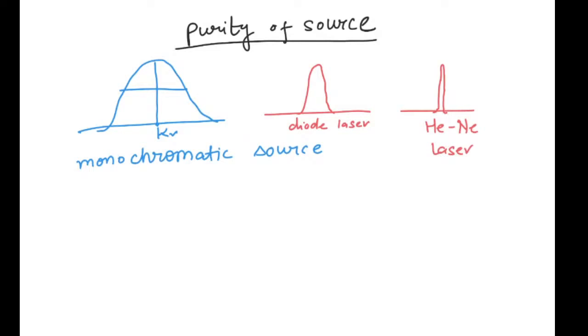So now what will happen to this component of range of wavelength or frequency if we are talking about an interference pattern? So let us take for example the Michelson interferometer pattern, which we have already studied. So let us take example of Michelson's interferometer.